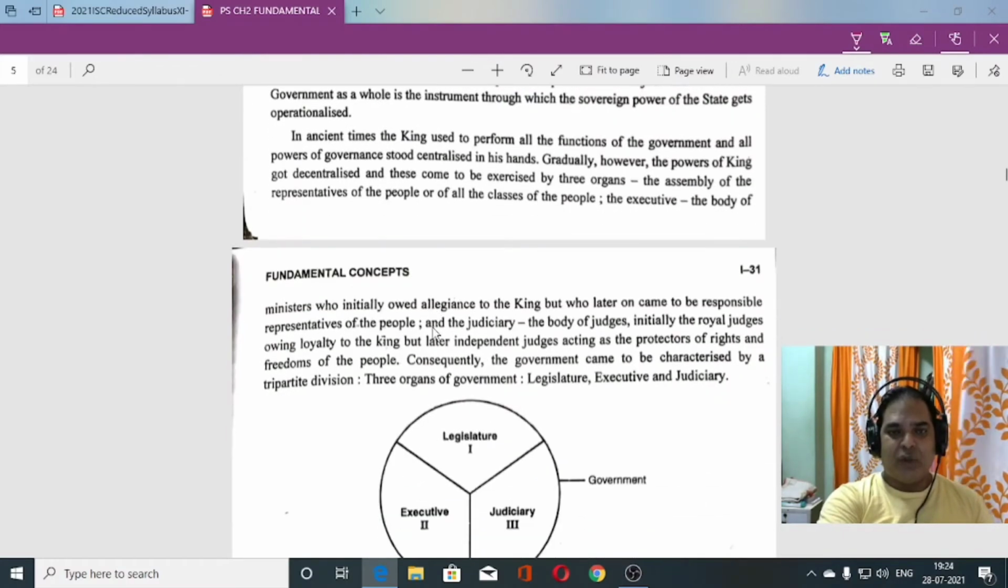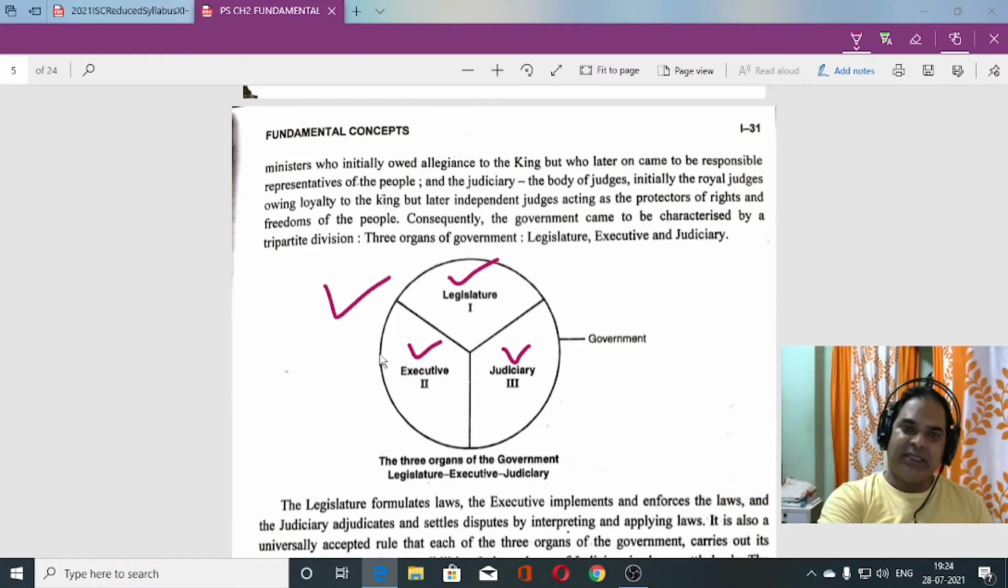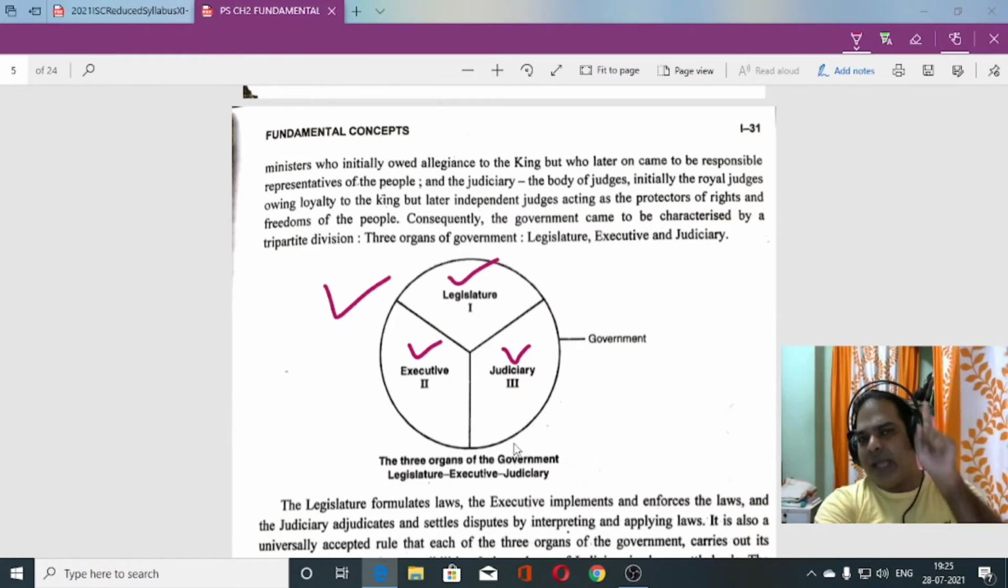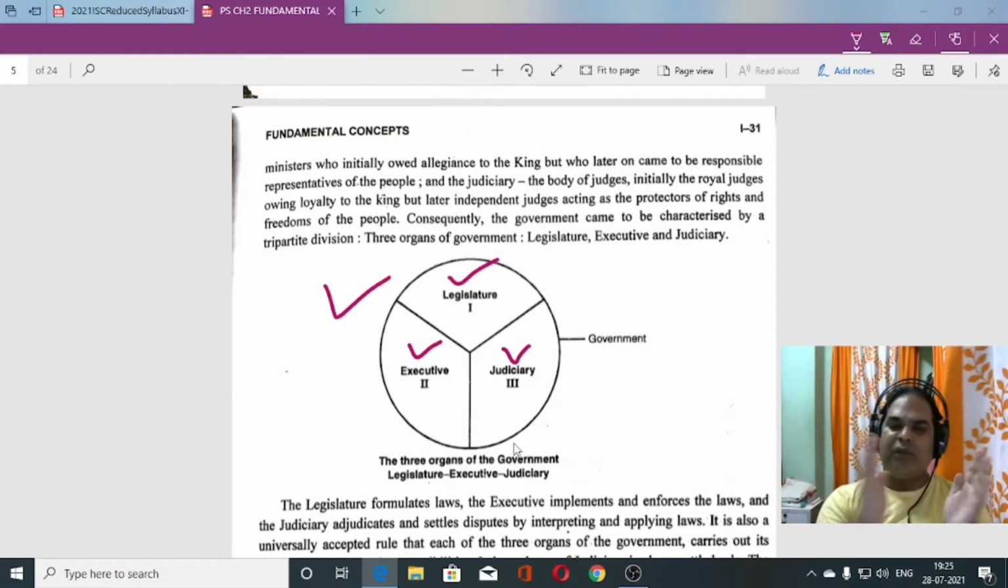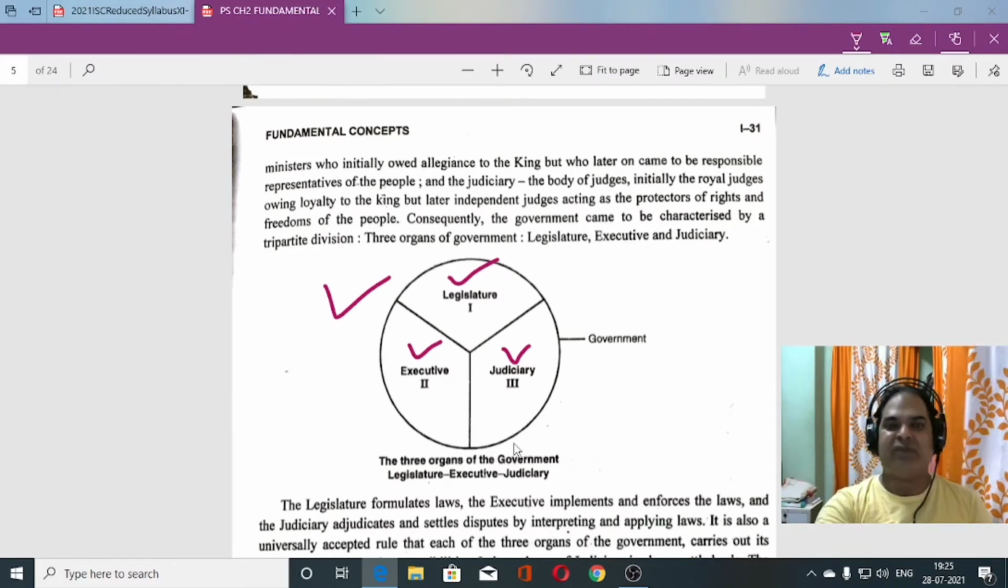Okay, so next one you can see here, it is mentioned, you can see this picture. So government, what are the three organs of the government? Legislature is there, executive is there, judiciary is there. These three, like the element of the state, all the four should be there. In the same way, government also must have these three organs, all the three: legislature, executive, and judiciary. These are the three most important organs of the government.